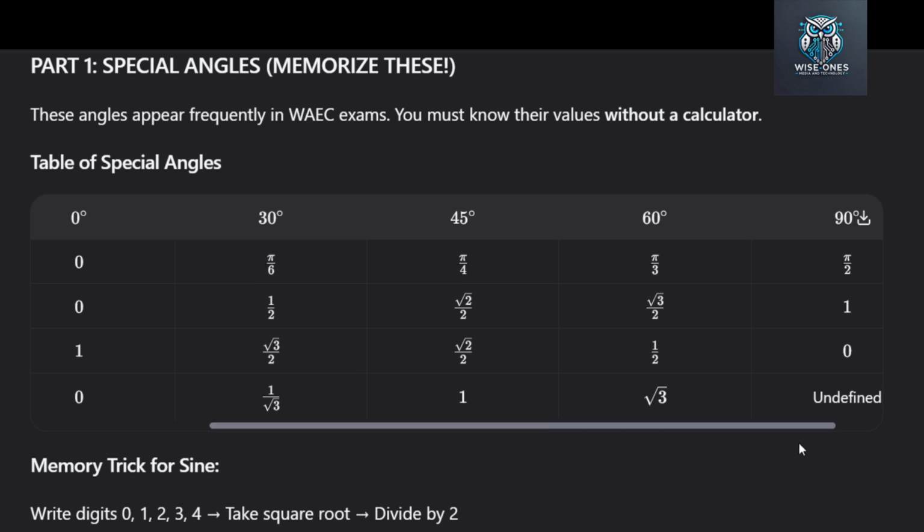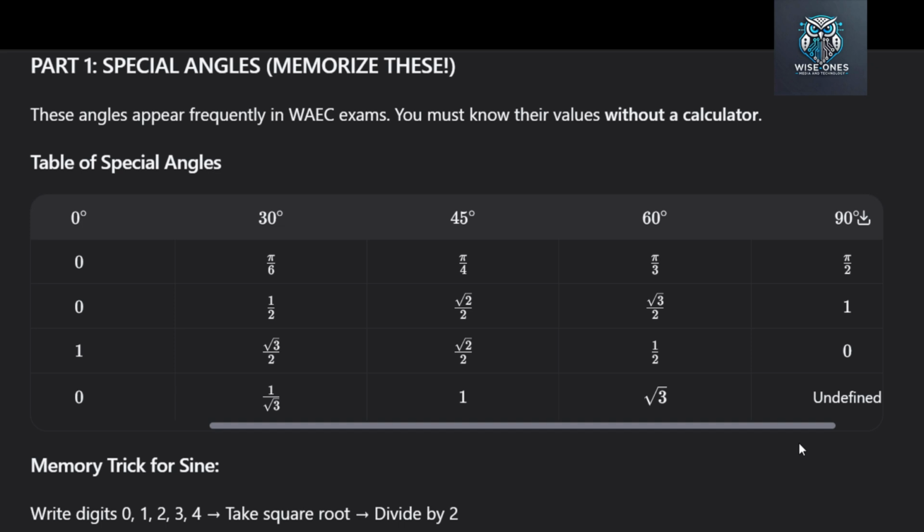But for these angles, you really need to know them. The angles are 0 degrees, 30 degrees, 45 degrees, 60 degrees, and 90 degrees. In radians, these are 0, pi over 6, pi over 4, pi over 3, and pi over 2. Let us look at sine theta. For 0 degrees, sine is 0. For 30 degrees, sine is 1/2. For 45 degrees, sine is square root of 2 over 2. For 60 degrees, sine is square root of 3 over 2. For 90 degrees, sine is 1.